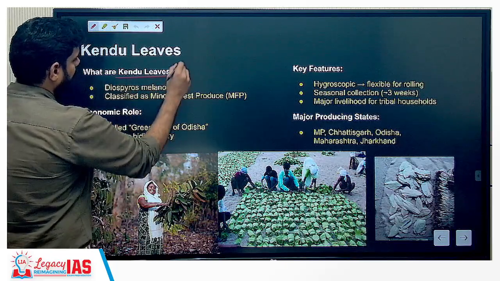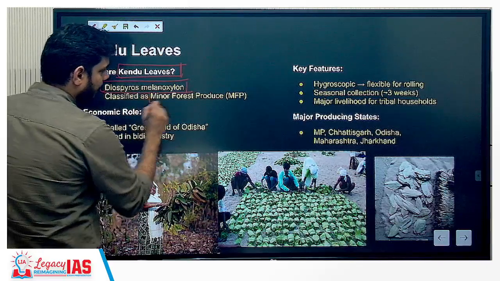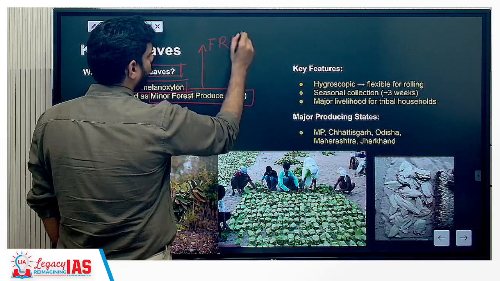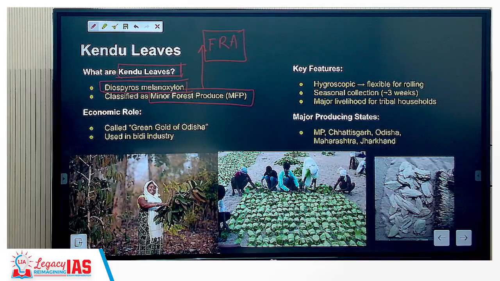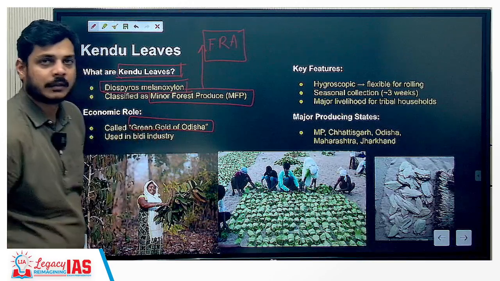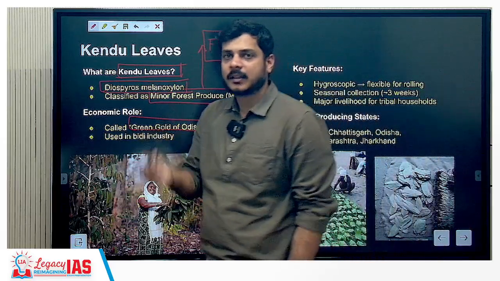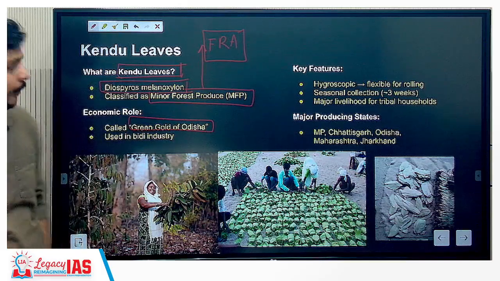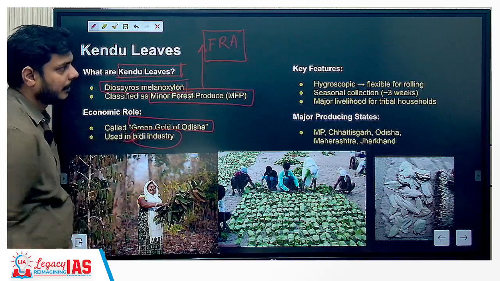What are Kendu leaves? Diospyros melanoxylon. It is classified as a minor forest produce. When we say it is a minor forest produce, we mean that it can be collected and sold under the Forest Rights Act of 2006. What is the economic role? The economic role is that it is actually called the green gold of Odisha, because it is so high in demand. And because it is high in demand, and sometimes when the supply is scarce, you'll find that the prices of Kendu leaves will rise. It is used in the BD industry, that is for smoking.